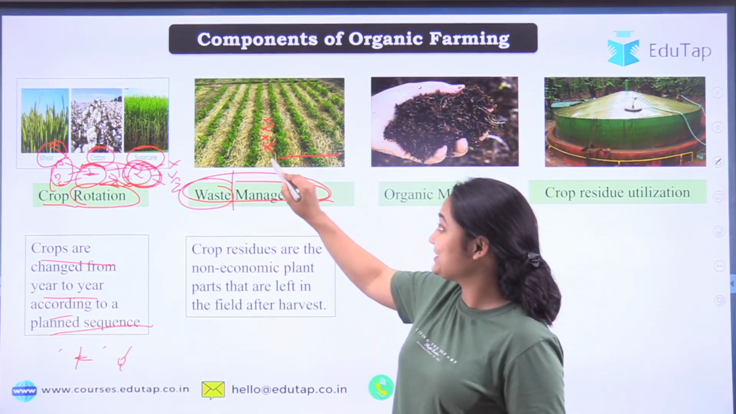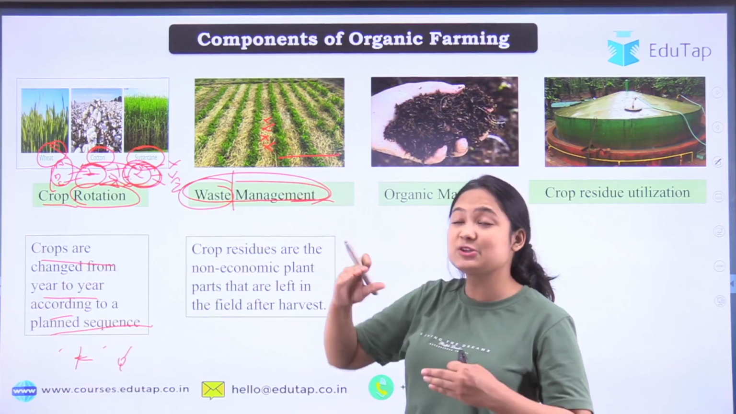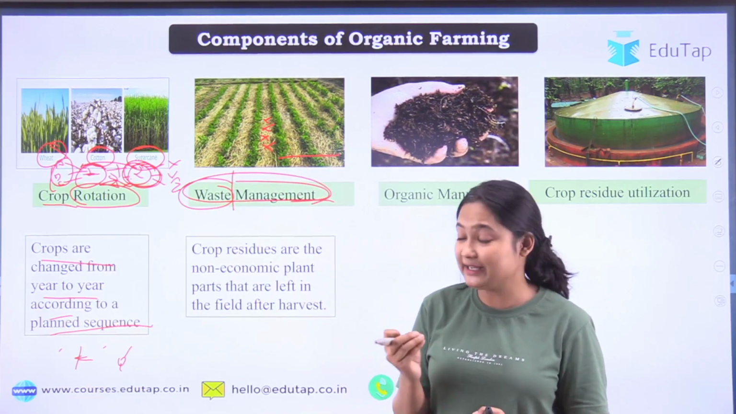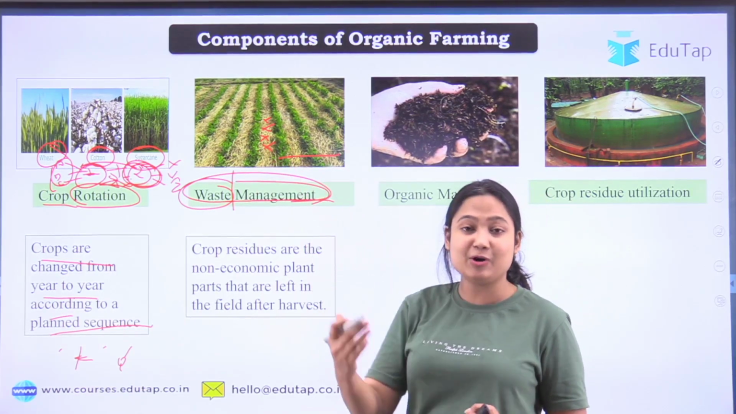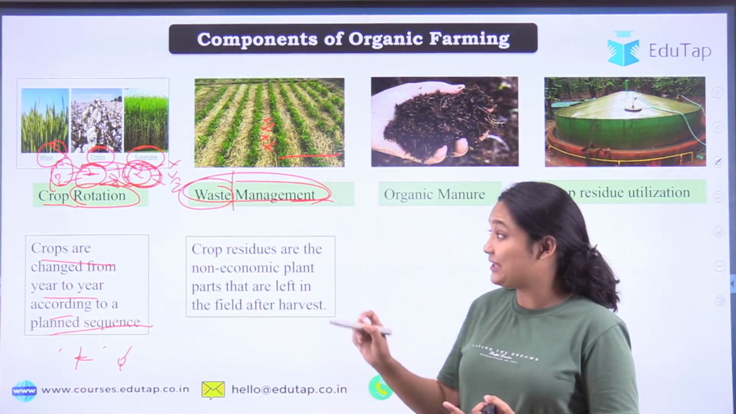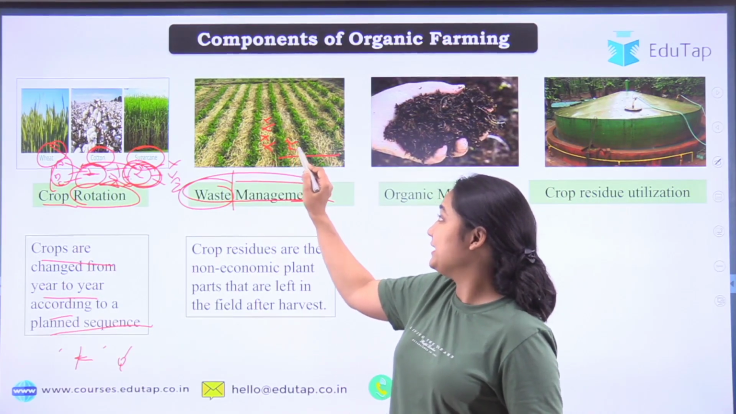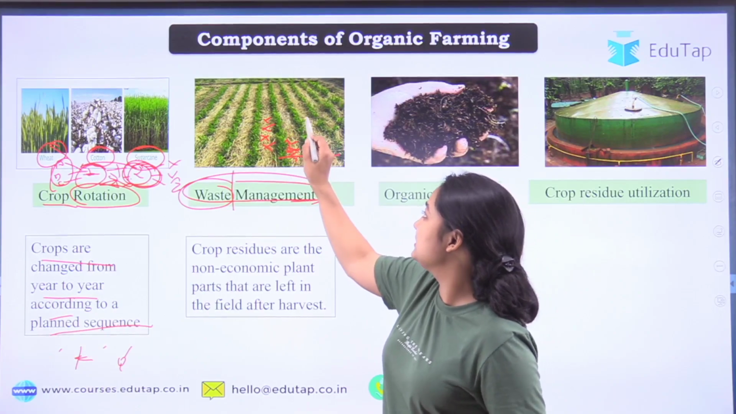Okay, so I hope everything is clear. Then, slowly it will decompose and provide nutrients to our ongoing crop. Whatever crop is growing, first of all, it will prevent the loss of moisture.